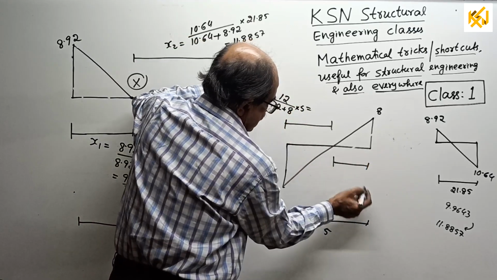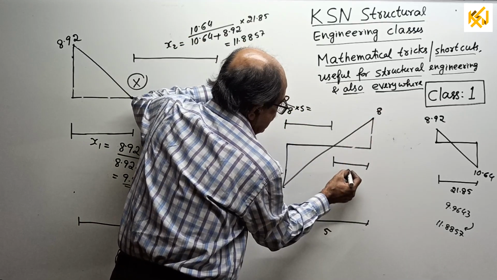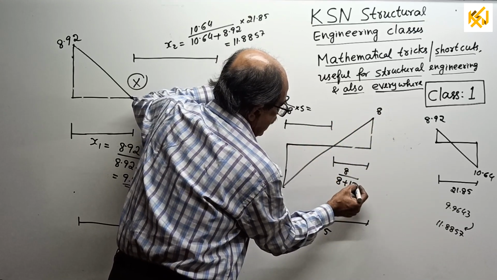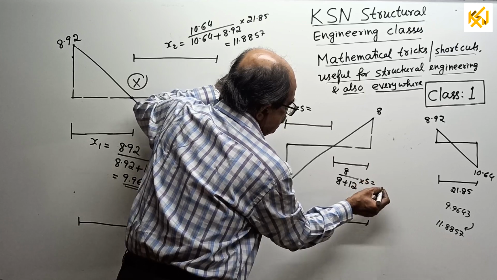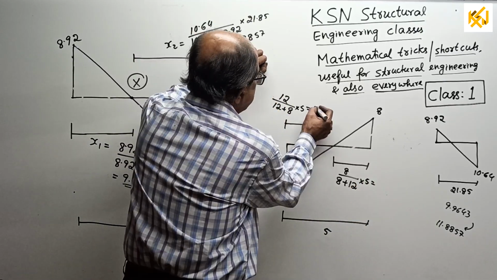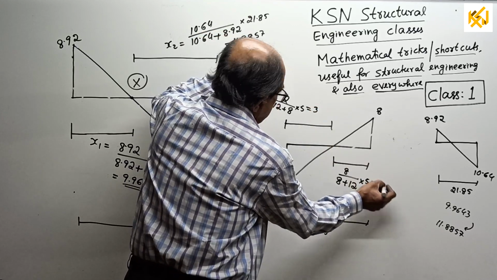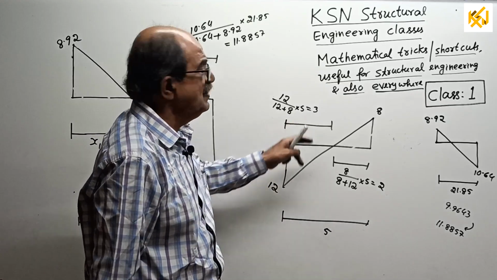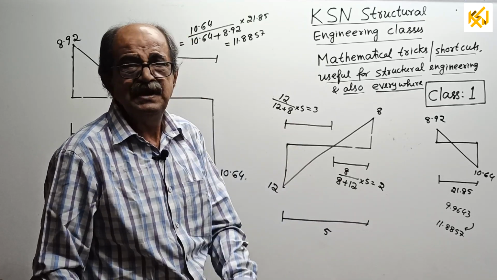If I want this distance, from here, 8 divided by 8 plus 12, into 5. Actually, 12 by 20 is 0.6. This is 3, this is 2. Why? Because 12 by 20 is 0.6, and 0.6 into 5 is 3. That is 2. Just a demo.